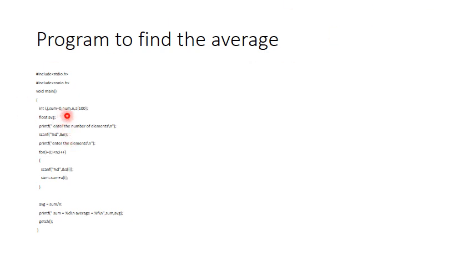In the same way, this n happens to be the number of elements that I am trying to take as input for my program out of this 100, and all those n number of elements I would like to add up, and I will store it in a variable called sum. The initial value of sum is 0 because I didn't calculate anything here.